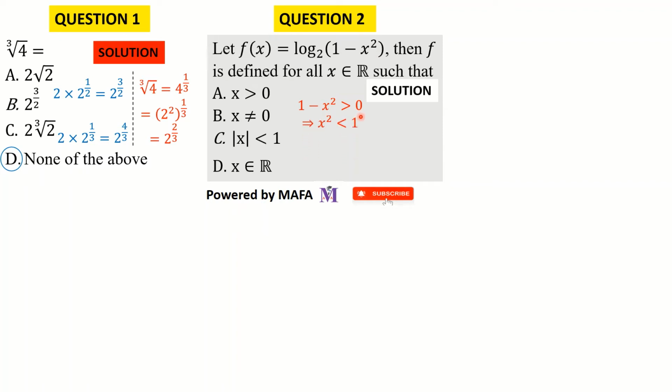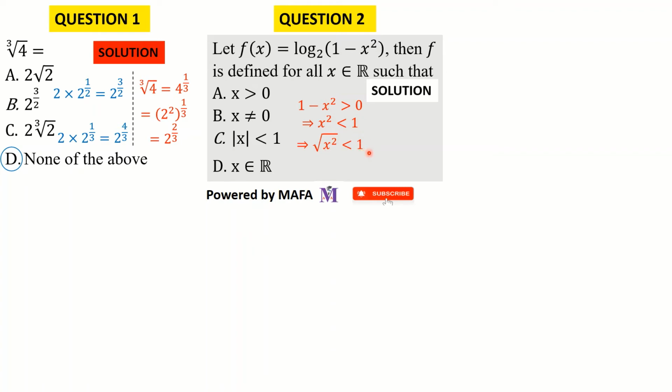Alright, so if I send 1 to the right hand side of the inequality, and I divide all through by the negative sign, I get x squared minus 1 less than 0. It means x squared is less than 1. Remember that there is a rule that says that whenever you divide or multiply both sides of an inequality by a negative sign, the inequality sign reverses. So here it reverses from greater than to less than. Alright, so you can take the square root on both sides. So on the left hand side you get the square root of x squared, on the right hand side you get the square root of 1, but the square root of 1 is just 1.